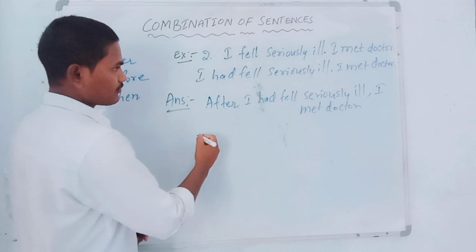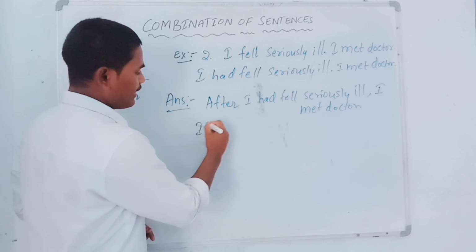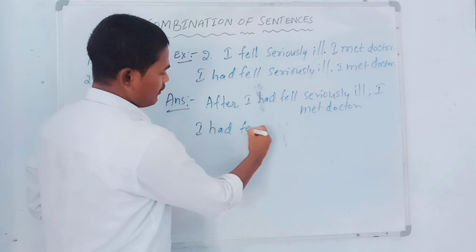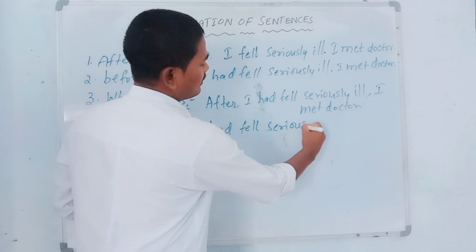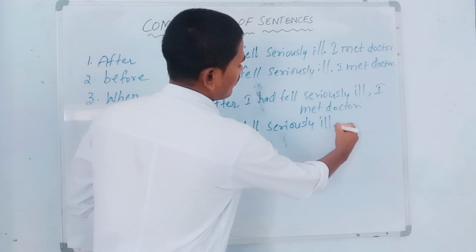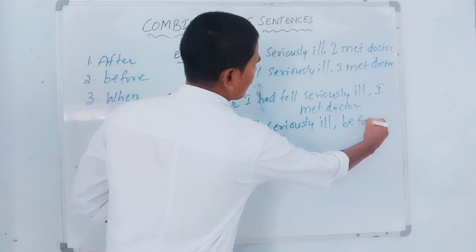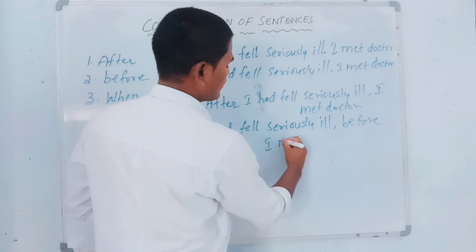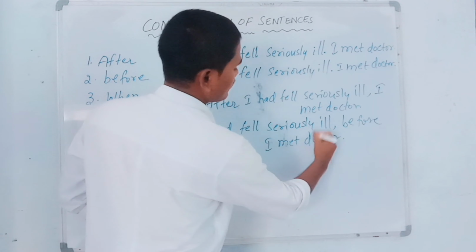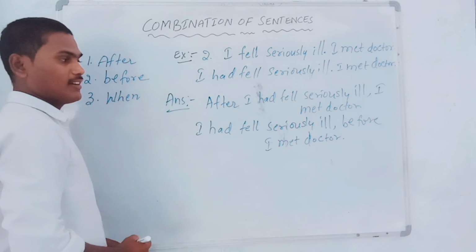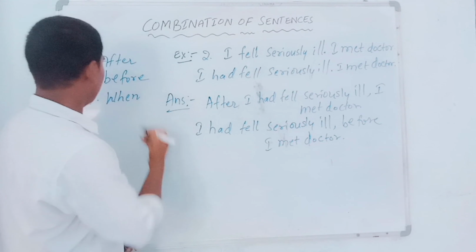Next, before. How can we write? I had fell seriously ill, comma, before I met doctor. Okay. Next, when.